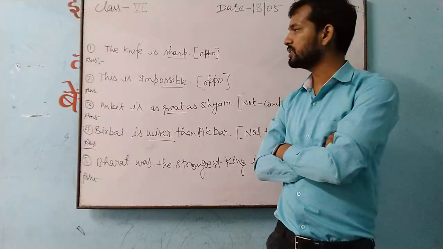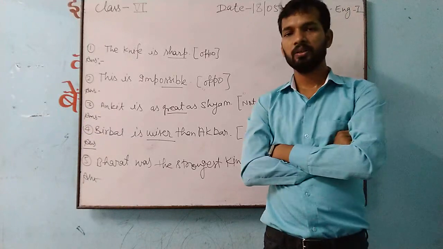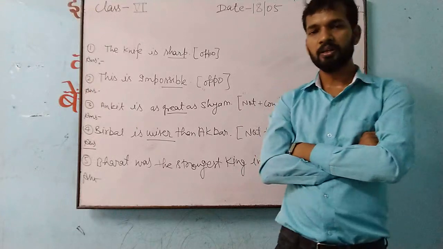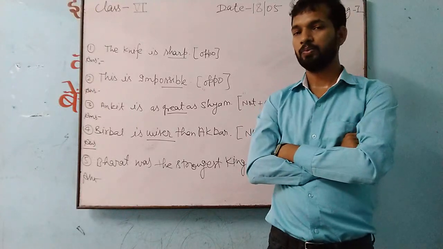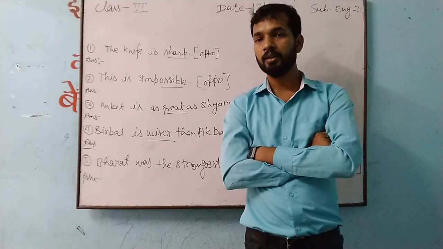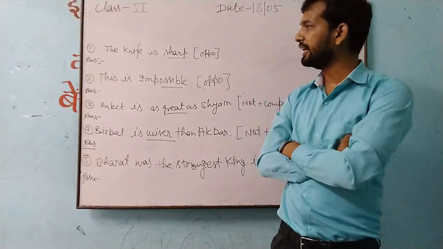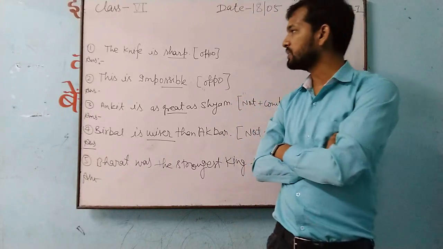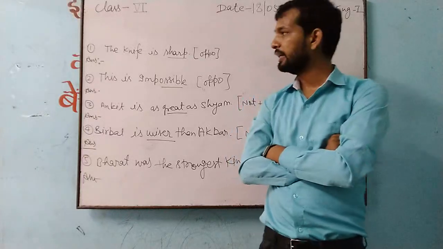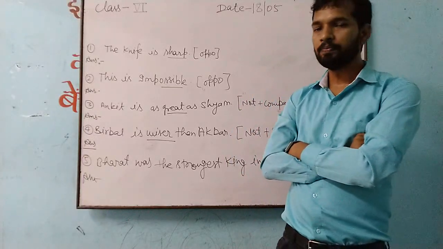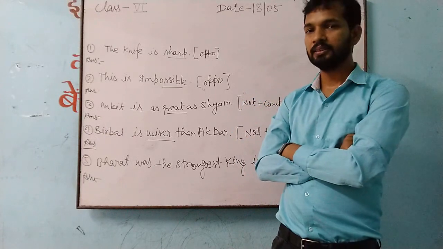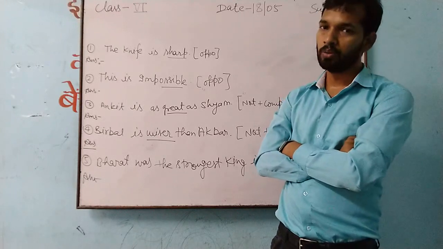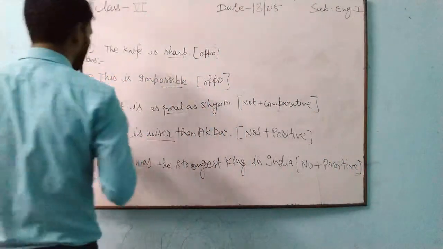And you watch here, sharp. What is written here? Sharp. The word sharp is a particular word, and you know very well the opposite of sharp. What can be the opposite of sharp? It will be blunt. In place of sharp, what will you write? Blunt only. And now it will become: the knife is not, because of negation, and sharp changes into blunt. So it will be like this only.